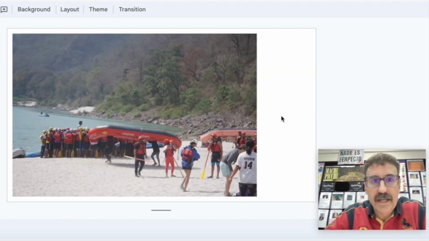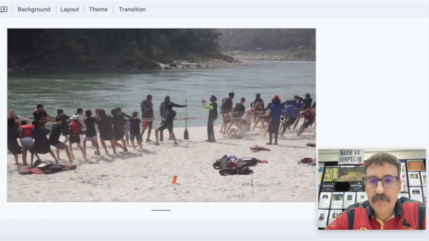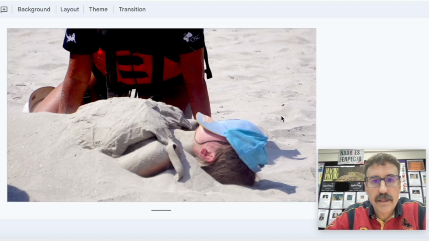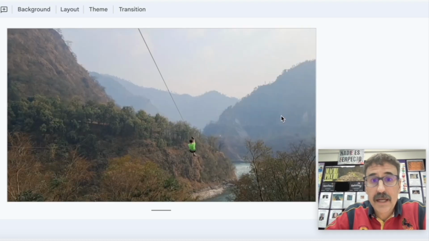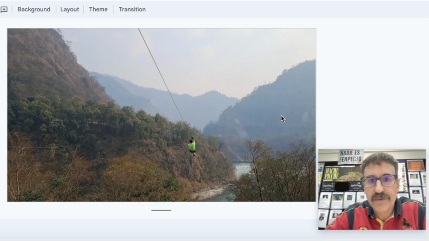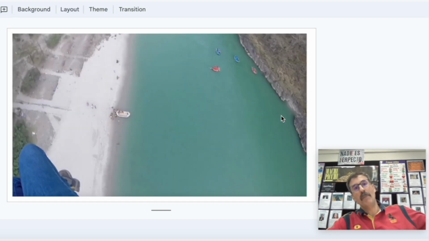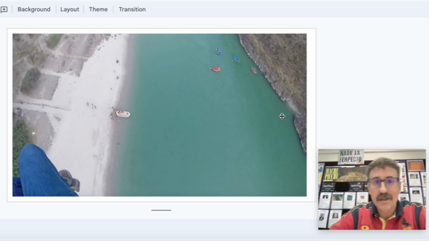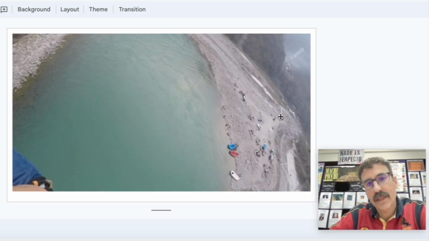We also organize something called the Beach Olympics, games, a lot of fun. And we also do zip line over the Ganga River. So this is another photo that I took last year doing ziplining, crossing from one bank of the river to the other, back and forth.